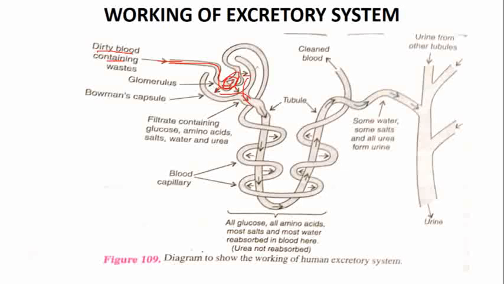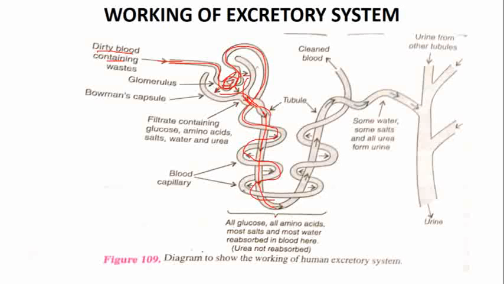Now we know that water, urea, glucose, amino acid, all these things are coming, but we know that some of the excess water is waste, urea is waste, and some harmful salts are waste. Otherwise glucose and amino acids are important and they have to be reabsorbed, or taken back into the blood. So here comes the function of tubule. Now this filtrate is passing through this tubule. When this filtrate is passing through the tubule, here you can see this blood vessel is coming out and wrapping around this tubule. And this wrapping of blood vessel is doing selective reabsorption.